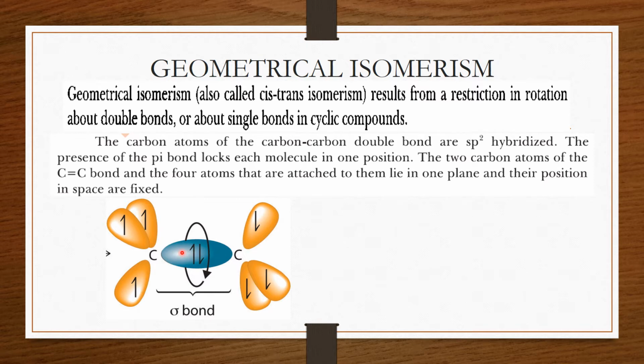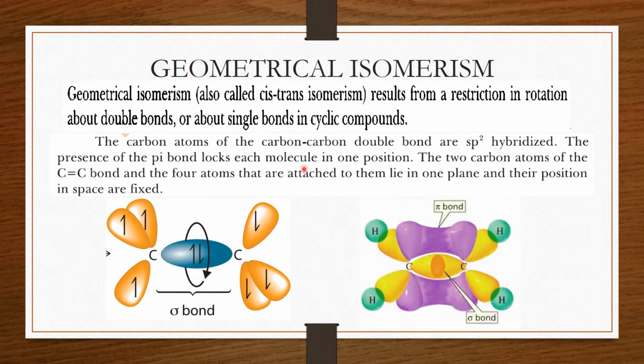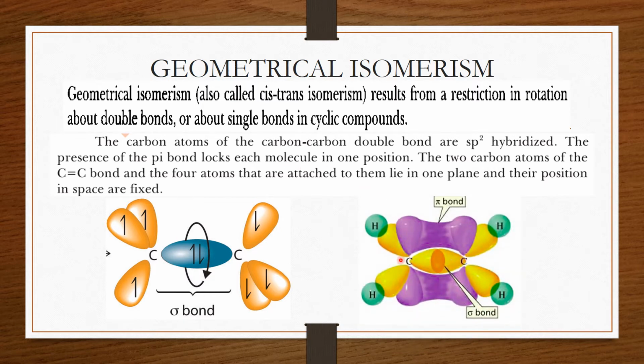But in case of the alkenes, when a carbon-carbon double bond exists, each carbon in this compound is sp2 hybridized, as each carbon is bonded to three other atoms. Just like you can see here, two hydrogens and one other carbon atom are attached to this carbon.